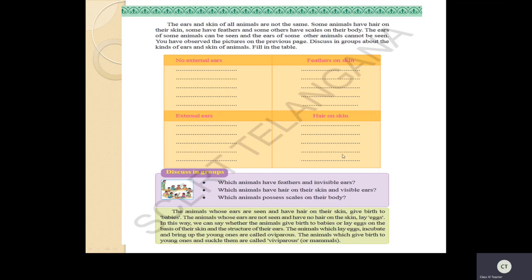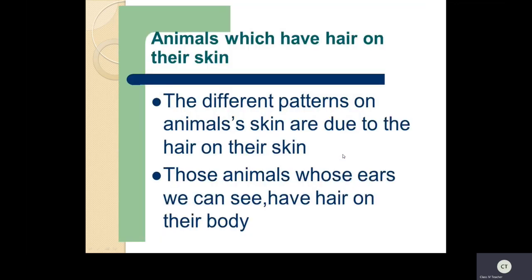Okay, children. Here one more example is there in this table. Let us see here. Generally, why do they have hair on their skin? Let us see animals which have hair on their skin. The different patterns on the animal's skin are due to the hair on their skin.